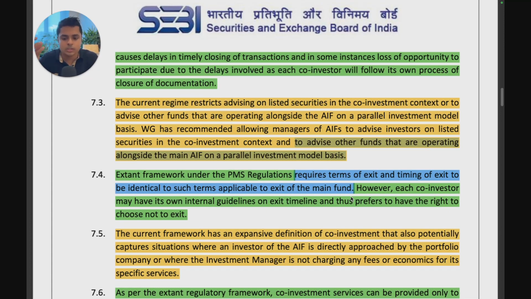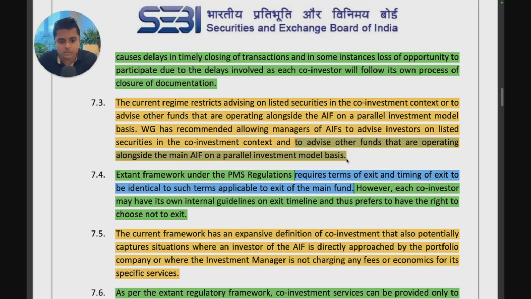So then this fund A, which is wanting to invest parallelly with fund B, would have to become an investor in fund B, and then fund B would have to offer co-investment rights to fund A, and then fund A would do it. The manager of fund B can't directly give investment advice and allow them to parallelly invest. And here I think the meaning is that they want to allow co-investment in parallel funds directly without fund A becoming an investor in fund B.